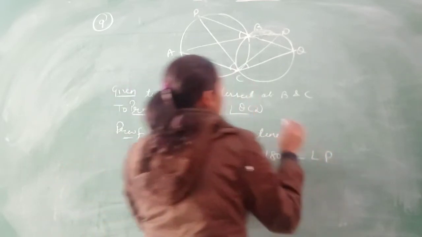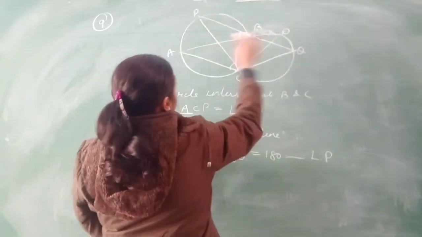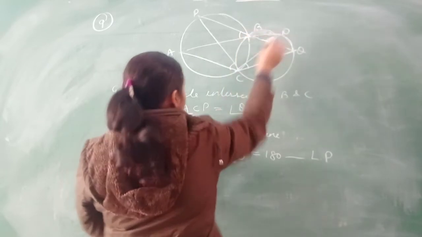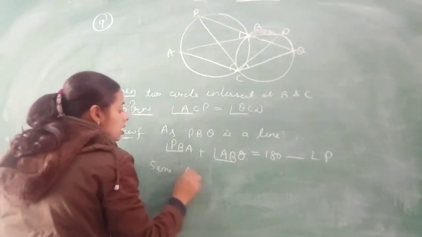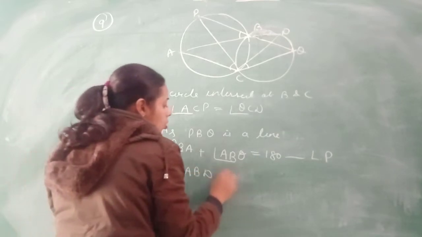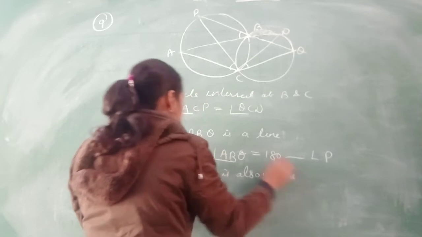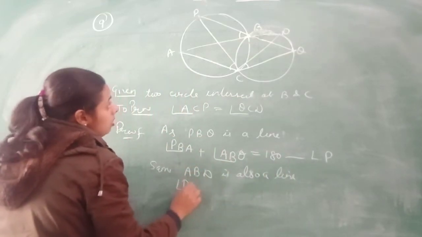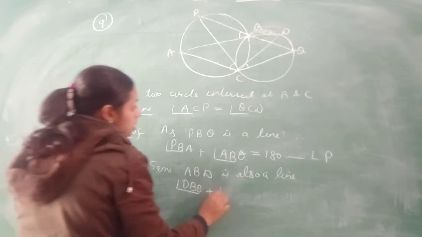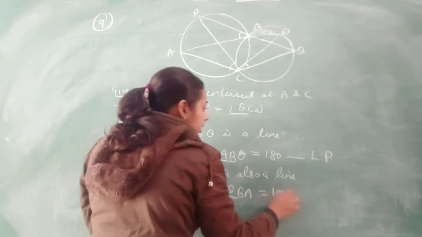A linear pair. As this PBQ is a line, same, ABD is also a line. So the angle DBQ plus QBA will be equal to 180 degrees.